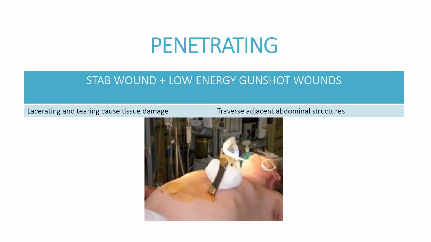For stab wound and low energy gunshot wound, the mechanism of injury is by lacerating and tearing that can cause tissue damage, and the injury happens to the abdominal structures near it, by traveling across or through the abdominal structure.